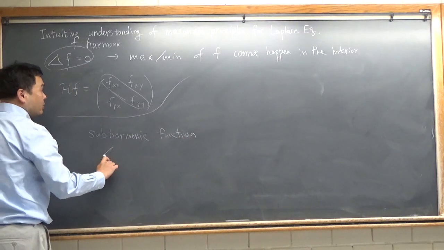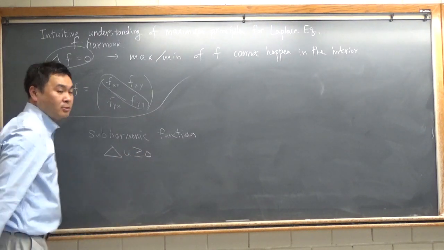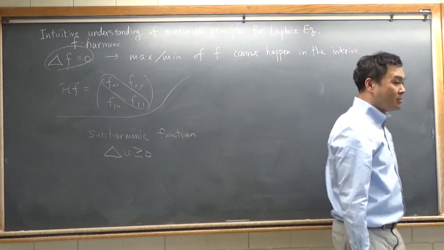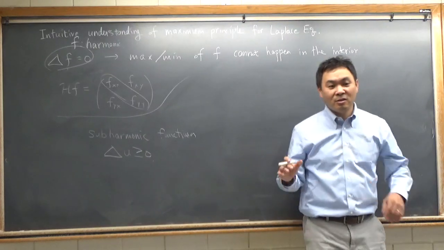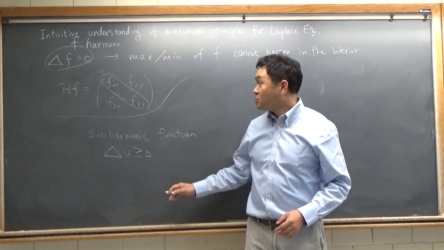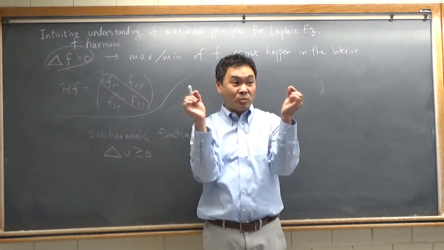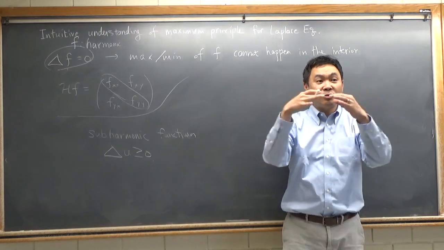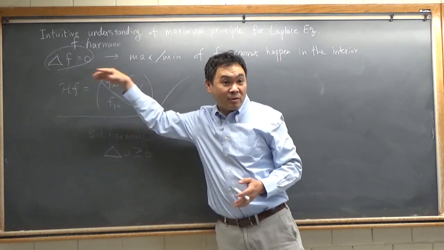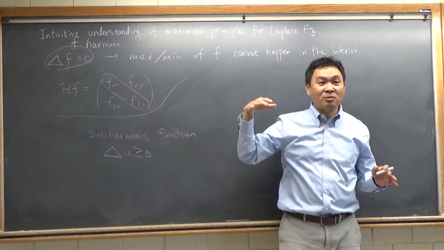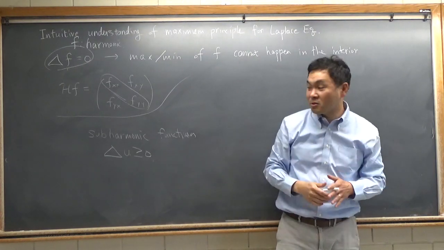Those are cases where you have Laplacian of u greater or equal to 0. Now, we're using sub, but somehow it's greater. The reason is that if you have a function like this one and a function like this one, and they agree on the same boundary, then inside the domain, you can show that this function will always be less than the other harmonic function. So subharmonic means that the function value will be less or equal to the harmonic function.